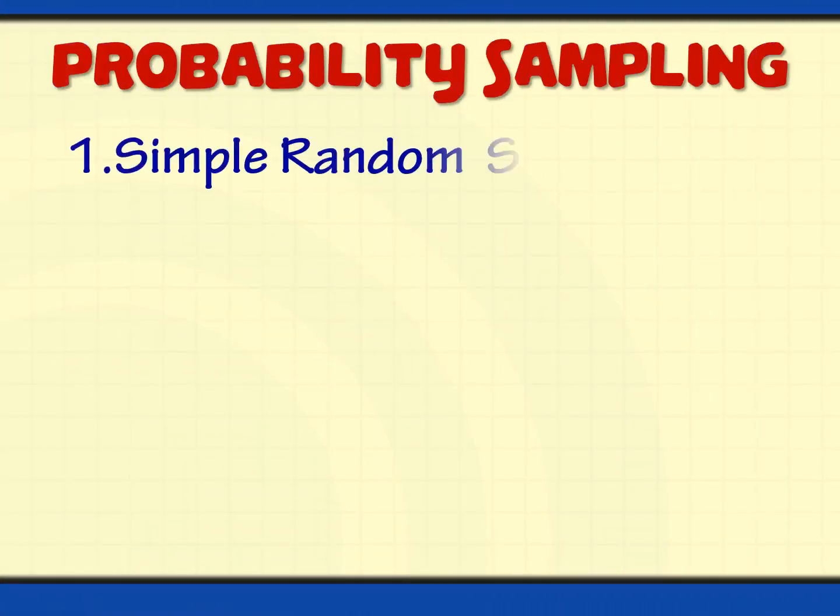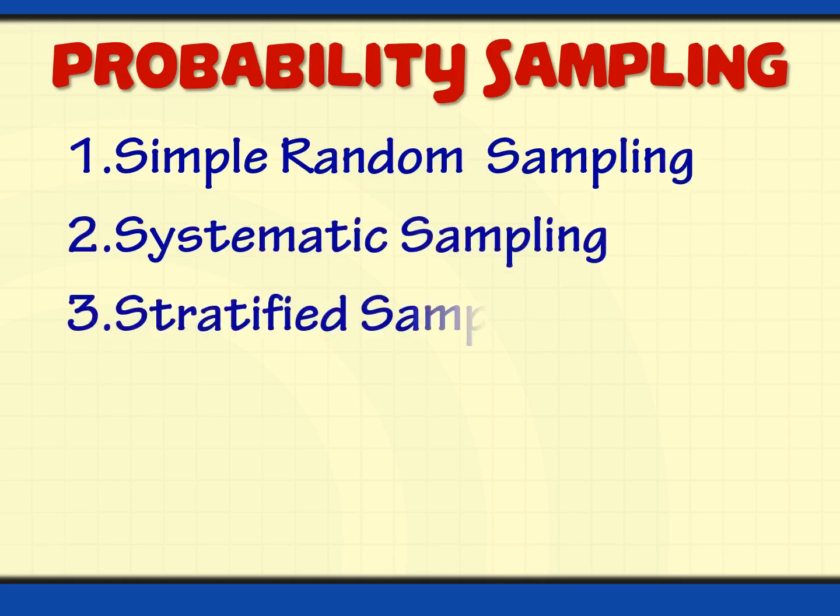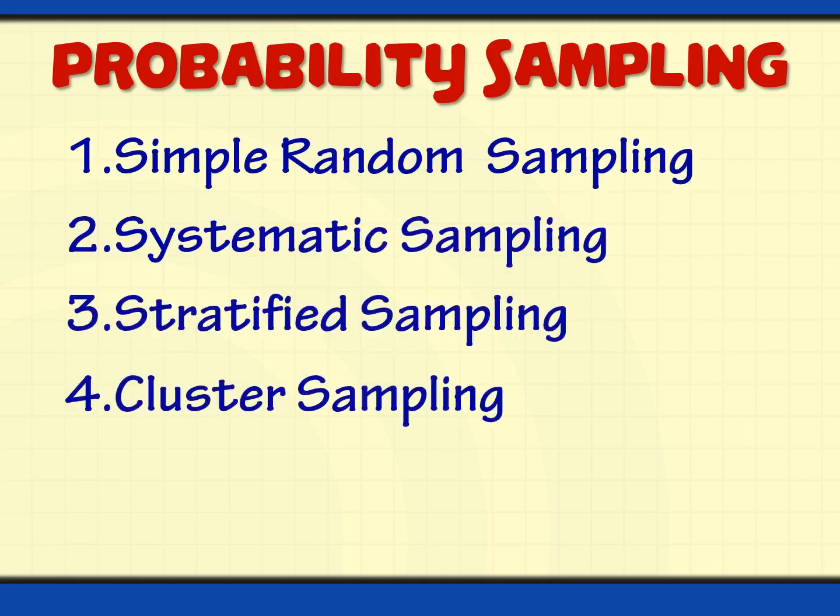Okay, so this time for probability sampling, there are four techniques. First, we have the simple random sampling. Next, we have systematic, and then stratified, and the last one is cluster sampling. So let us differentiate one from the other.